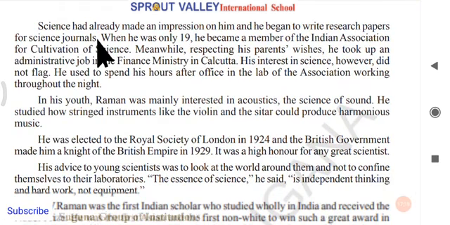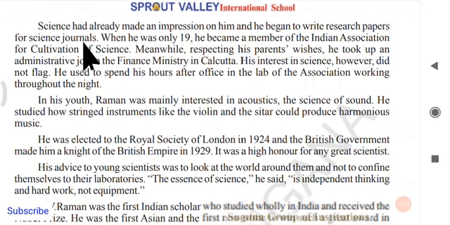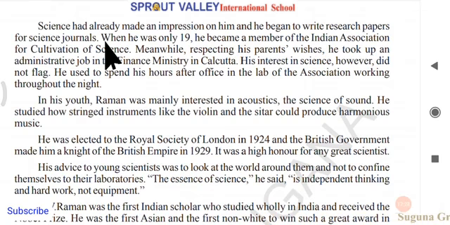So science had already made an impression on him, and he began to write research papers for science journals. So he was very much interested in science, and he started writing for science journals. It is not even possible for social science researchers and all to write journals. But in those days, C.V. Raman started to write journals directly, very, very talented.